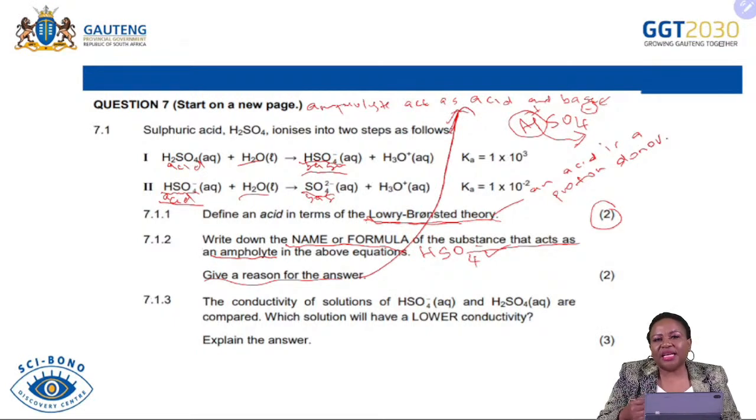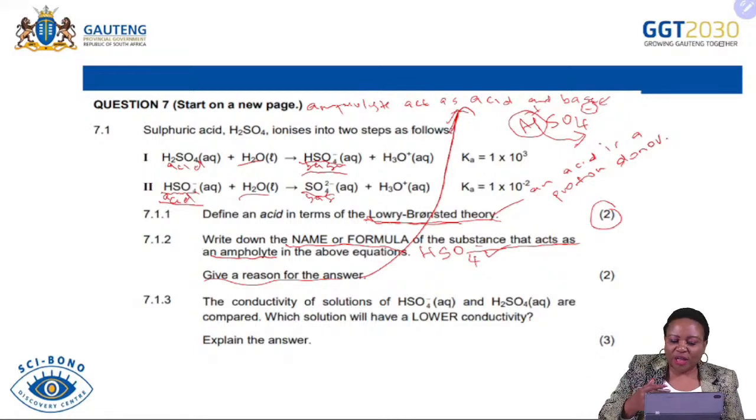So you can say it acts as a base in reaction 1 and acts as an acid in reaction 2, for you to be more explicit, because it is not an acid and a base in one reaction. It is an acid in reaction 2 and it is a base in reaction 1. So I think it is proper that you explain to an examiner where HSO4 minus acts as an acid and where HSO4 minus acts as a base, so that your answer is clearer and you get your 2 marks.